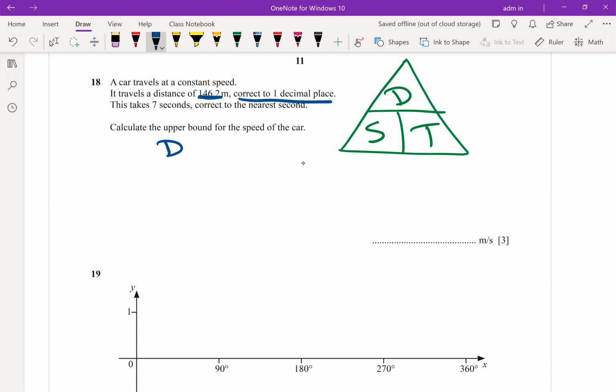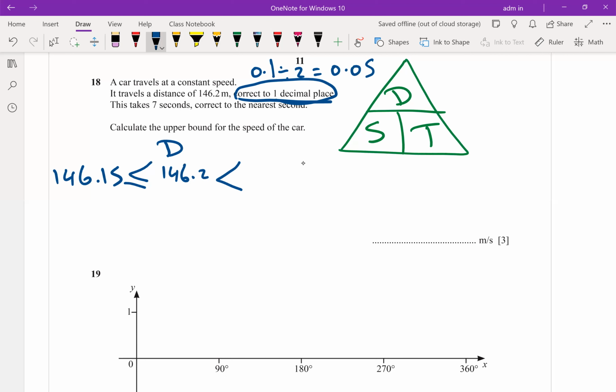The distance is 146.2, corrected to 1 decimal place. 1 decimal place means 0.1. When you divide it by 2, it will be 0.05. So minus and plus: 146.2 minus 0.05 will be 146.15 and plus 0.05 is 146.25. This is the lower and upper.